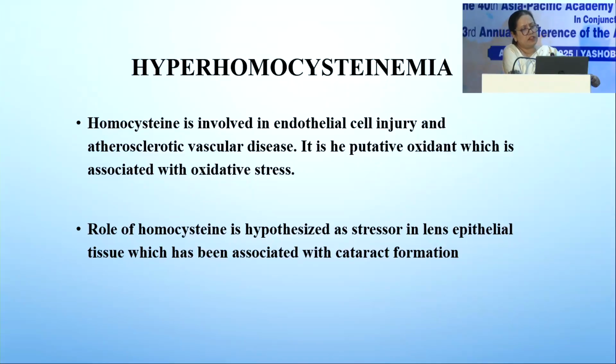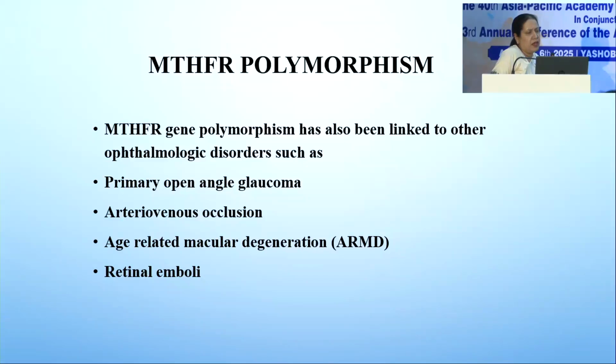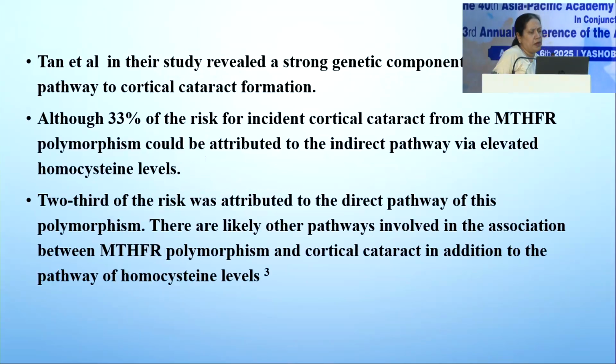Homocystinemia is associated with endothelial cell injury, and it is also said to be a stressor for lens epithelial tissue, which is associated with cataract formation. We can see hyperhomocystinemia causes oxidative stress, which leads to lens opacification and visual dysfunction. MTHFR polymorphism is also associated with primary open angle glaucoma, arteriovenous occlusion, ARMD, and retinal emboli.